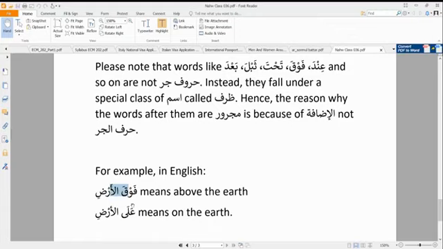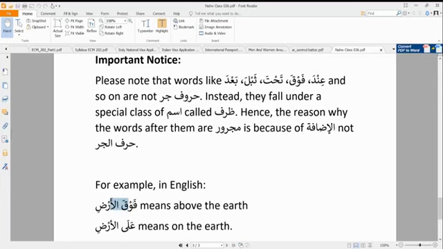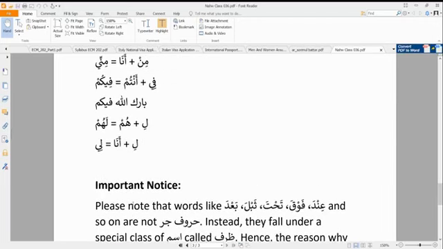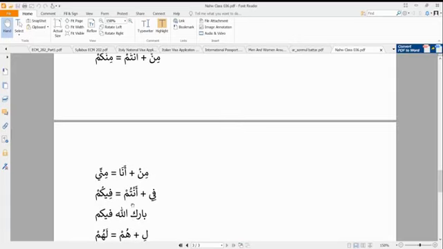Ala is a harf. If you remember our classification of words, we said we have three types: the ismu, which is the noun, the harf, which is the particle, and the fi'l, which is the verb. So in this case, ala is a harf, a particle. However, fawqa is a type of noun, which is zarf. Those are some notes we must take to understand huruf al-jar and avoid confusing them with other words that are not huruf al-jar, although usually when they are used, the word after them will take majrur.